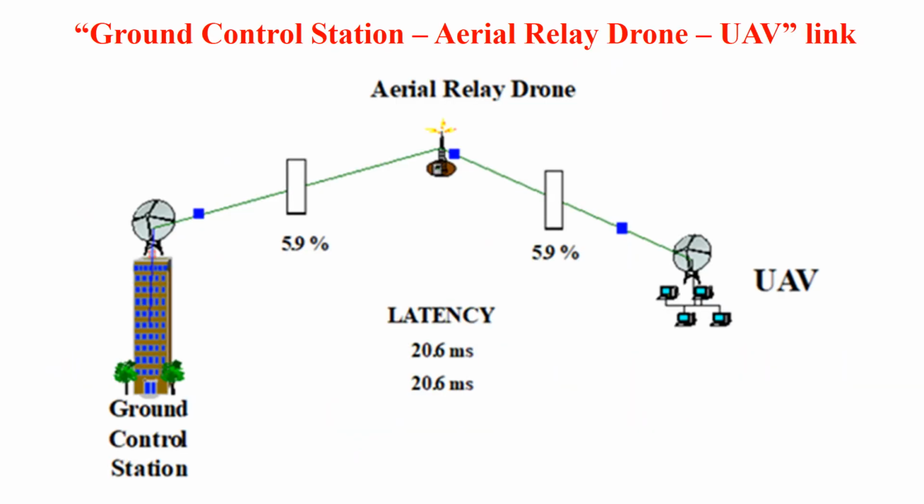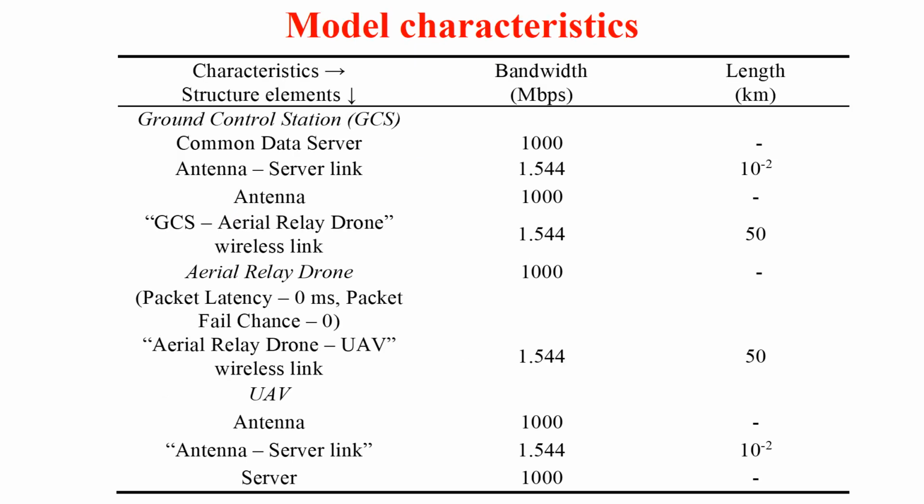Our model for mobile communication is shown on this slide. Ground control station is connected with aerial relay drone, which is connected with unmanned aerial vehicle. Here you can see average utilization of links and latency. Model characteristics are given in this table.